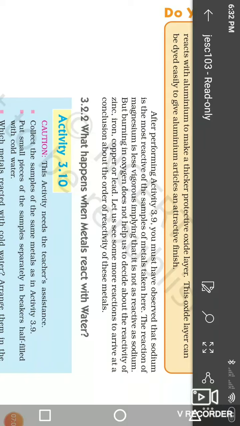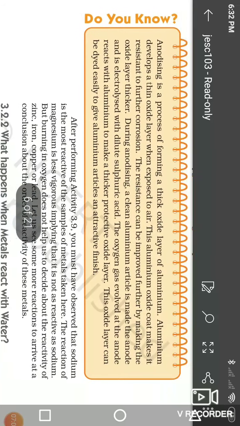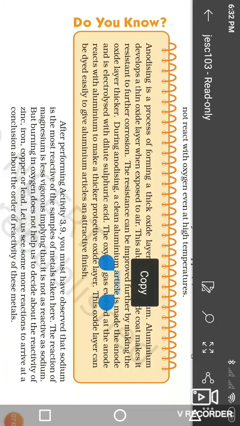But before that, the most important question is on anodizing. What is meant by anodizing? Anodizing is the process of forming a thick oxide layer on aluminium. Aluminium develops a thin oxide layer when exposed to air.